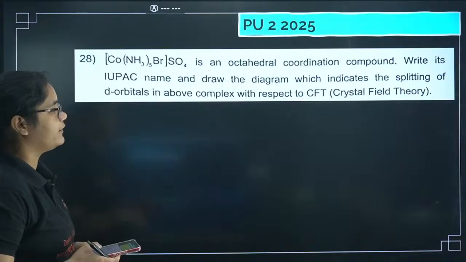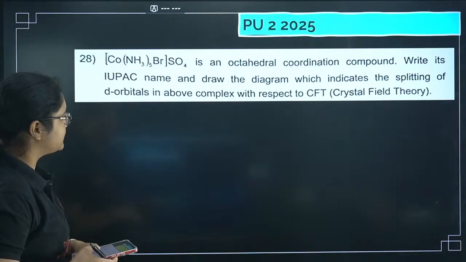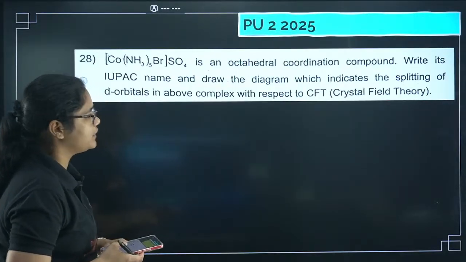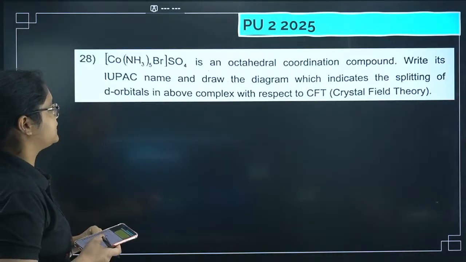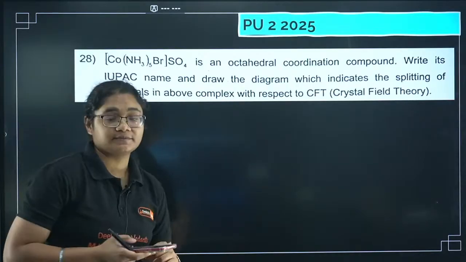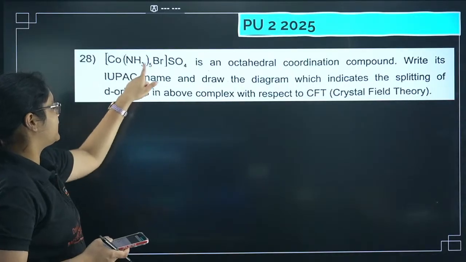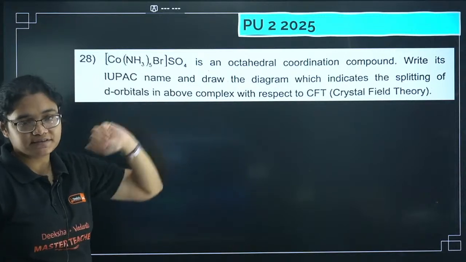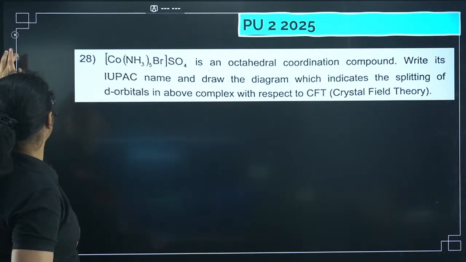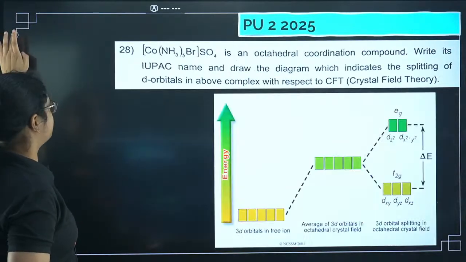[Co(NH3)5Br]SO4 is an octahedral complex. Write its IUPAC name and draw the diagram which indicates the splitting of d orbitals in the above complex with respect to CFT. Now if you see, there are 6 ligands, so there is an octahedral splitting. And what is the name of this compound? So the name of the compound you can easily write.